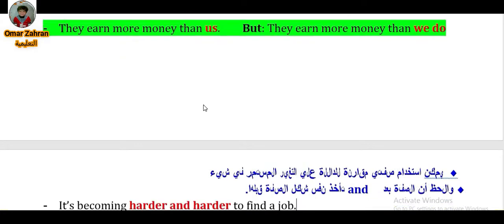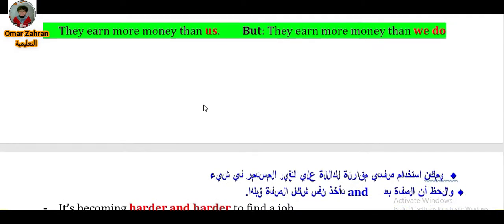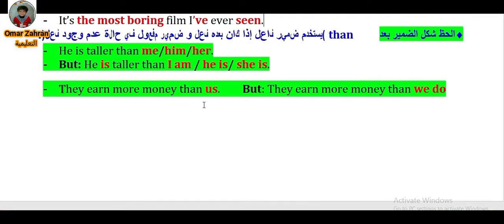Let's start to answer some questions. Note that he is taller than me, or than him, or than her. As I told you before, here than is followed by an objective pronoun. But he is taller than I am, or he is, or she is. Here is a subjective pronoun, then the verb to be after the subject. They earn more money than us, but they earn more money than we do.